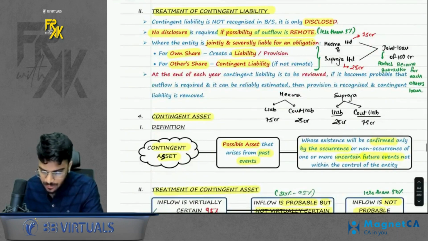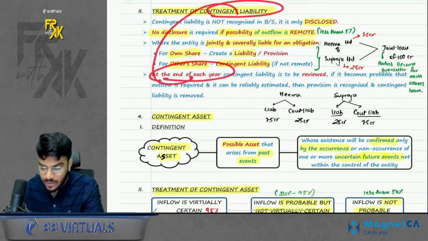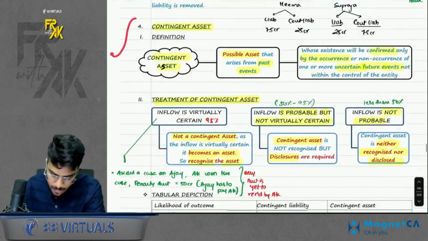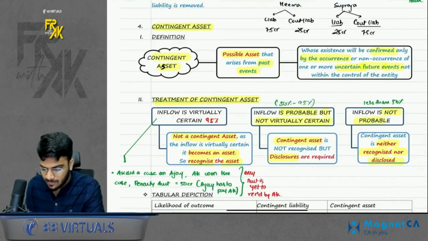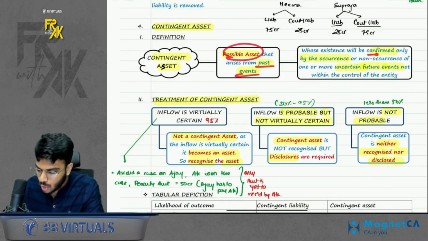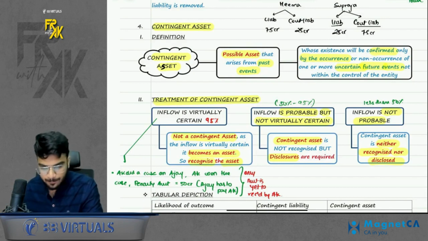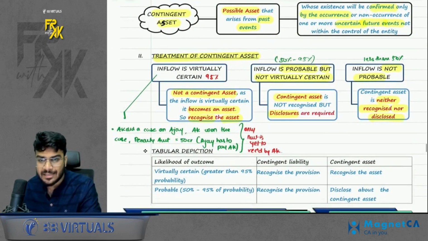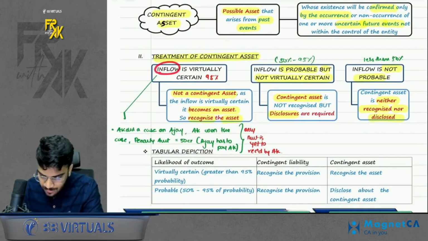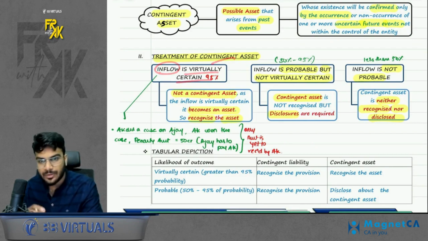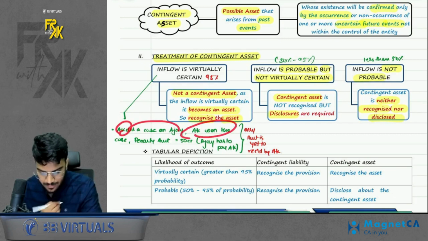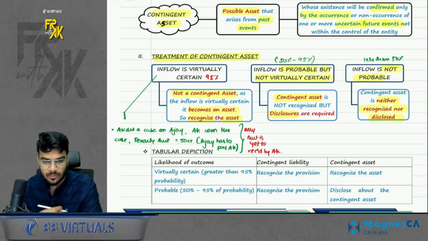Last point, the contingent liability also needs to be reviewed at each year end. Next point, contingent asset. It is nothing but a possible asset that arises out of past event whose occurrence will be confirmed in future only. What to do with the contingent asset? If the inflow of the asset is virtually certain. So it says if the inflow is virtually certain. For example, I did a case on Ajay. I won the case. Penalty amount I will receive is 50 crores.